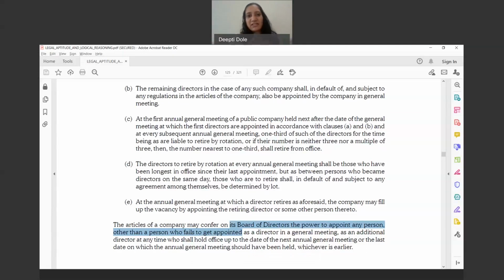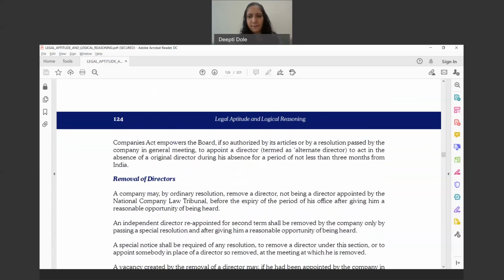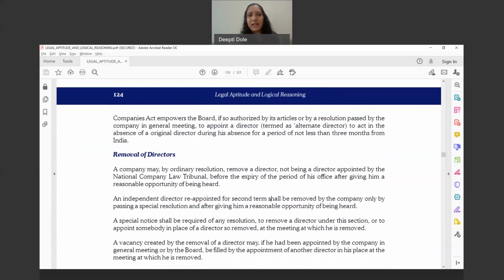The first appointment here is being done by the board of directors, and that's why the tenure is up to the AGM. Once the director is again appointed, or regularized is the term, by the shareholders, then the director can continue his office. Then we'll see removal of directors quickly, and then we will go to the next syllabus. So how can a director be removed?